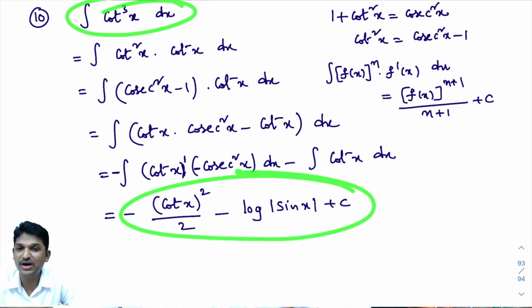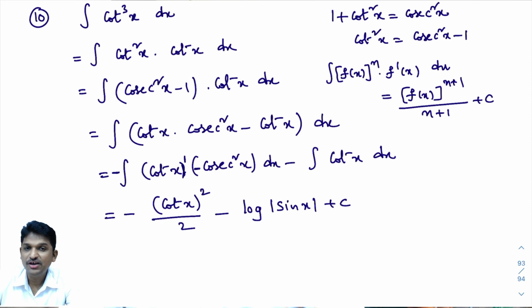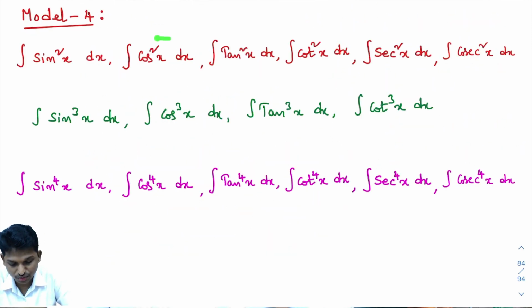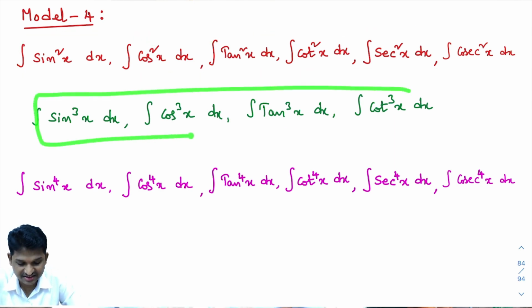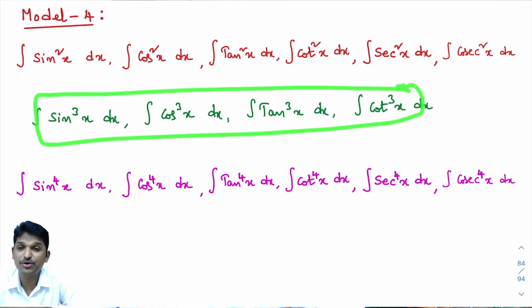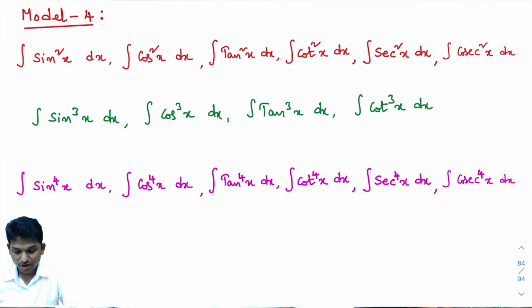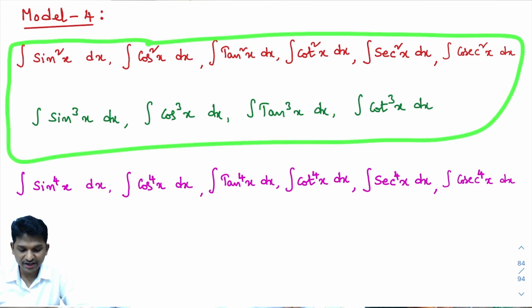I hope you understand this. Actually, we are doing all the problems series wise. Integral of sin square x dx, look here, this one. This series is over. First we learned these problems. We did these 6 problems. Now this second series is over. Till now we completed 10 problems. Integral of sin cube x dx, integral of cos cube x, integral of tan cube x, integral of cot cube x. See, this is model number 4.